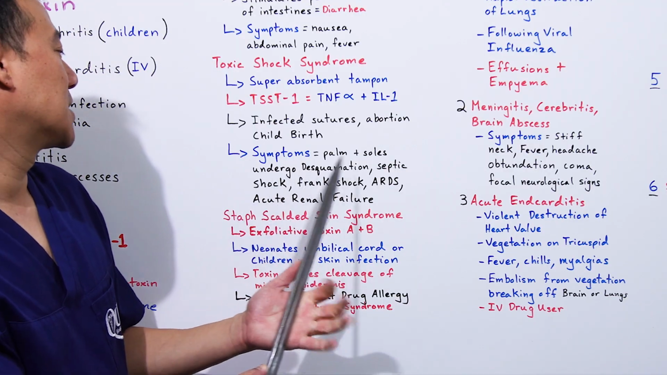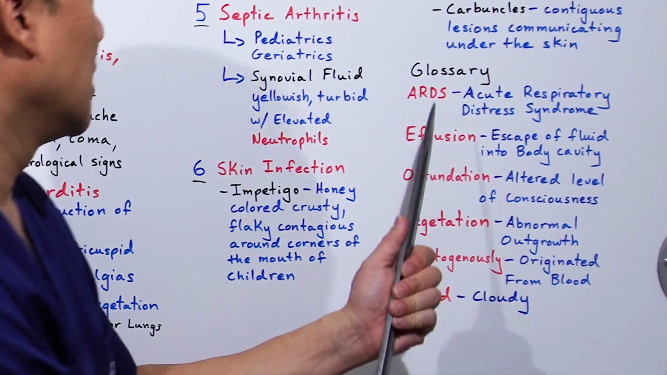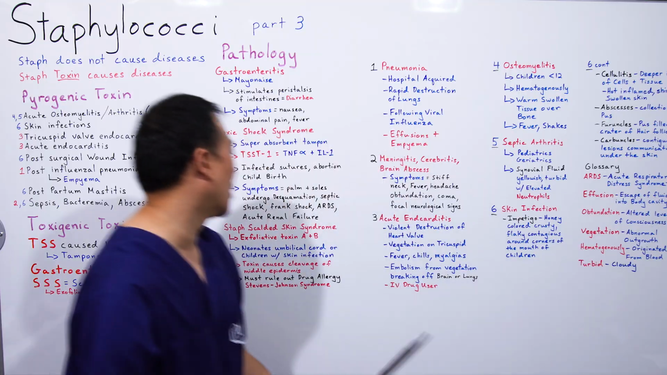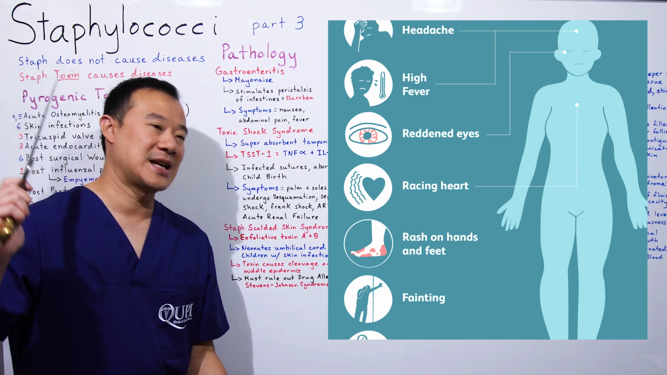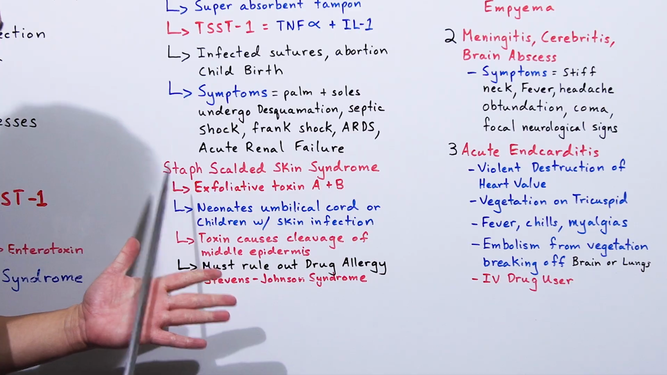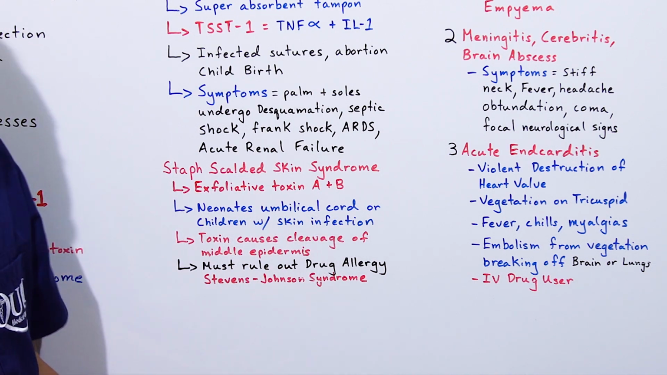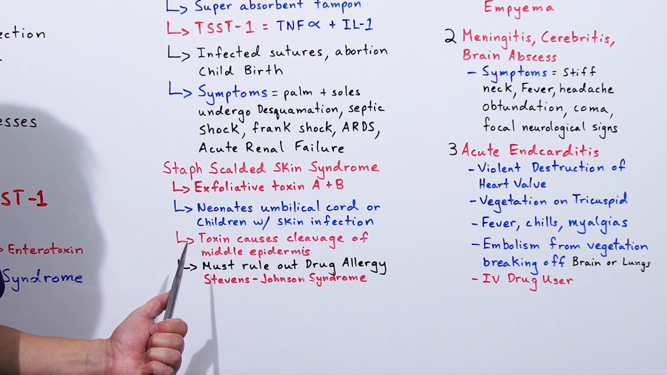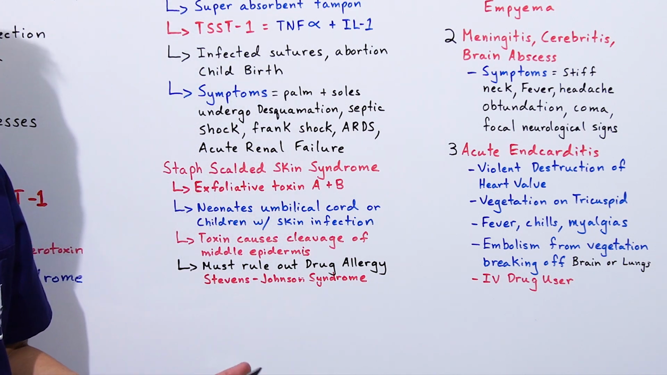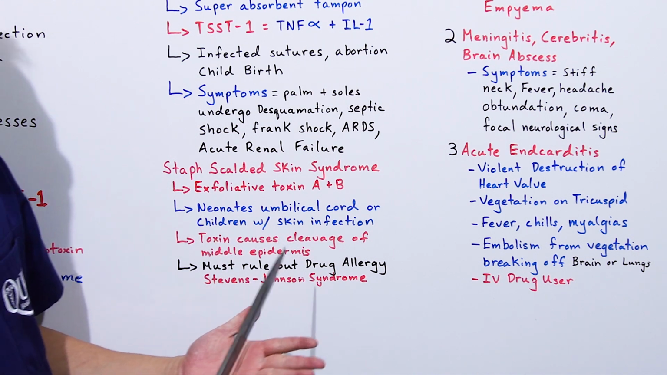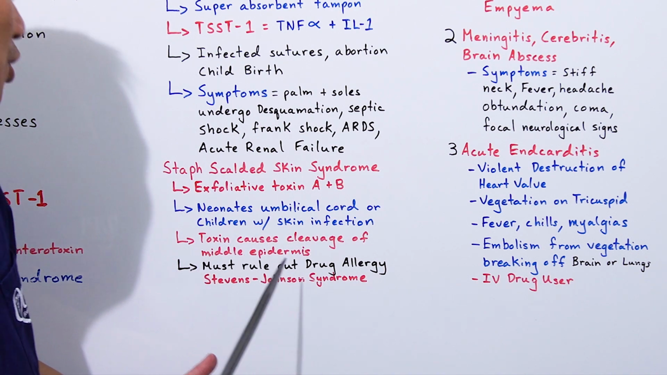The symptoms are palms and soles undergo desquamation, septic shock, frank shock, ARDS. What's ARDS? Acute respiratory distress syndrome. That's what ARDS is, and acute renal failure. So you get a patient like this, think staph infection. Staph scalded skin syndrome. Exfoliative toxin A and B is the toxin, and it usually happens to neonates with the umbilical cord that was cut off, and they get this infection, or children with skin infections. And the toxin causes cleavage of the middle epidermis.